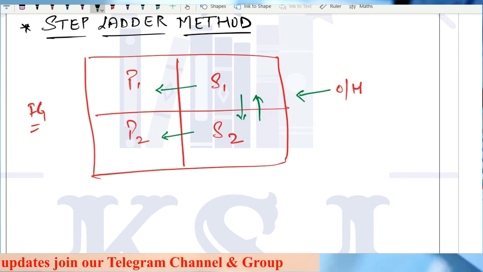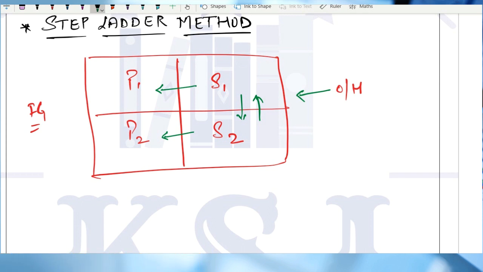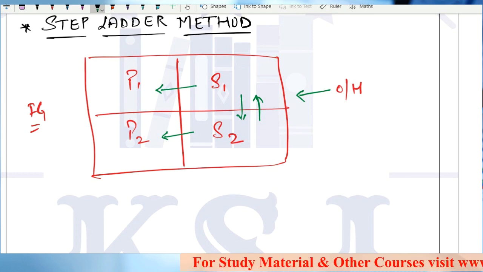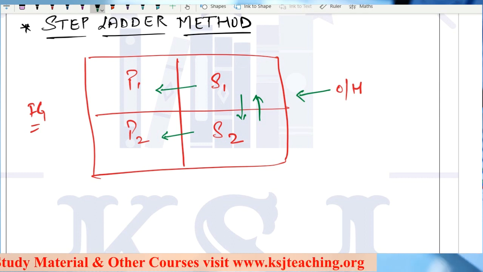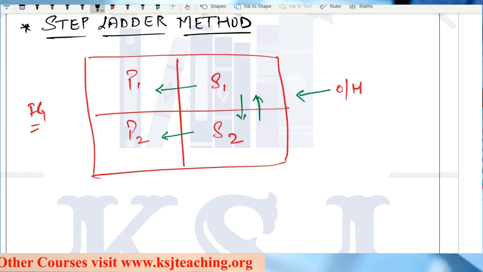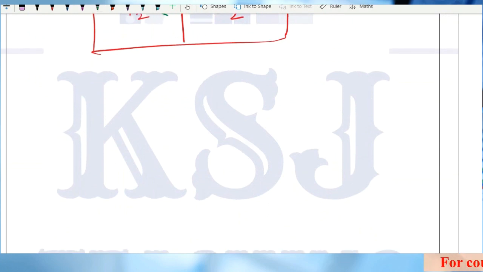But the important thing is, services are provided by both service departments, but you have to give priority in distribution to that service department which has provided more services.